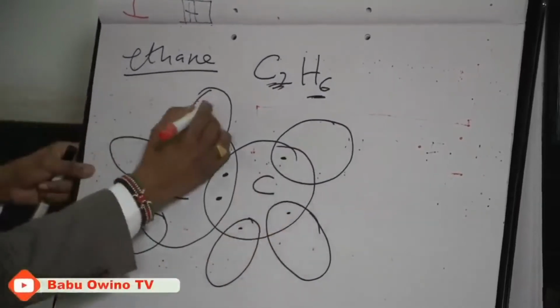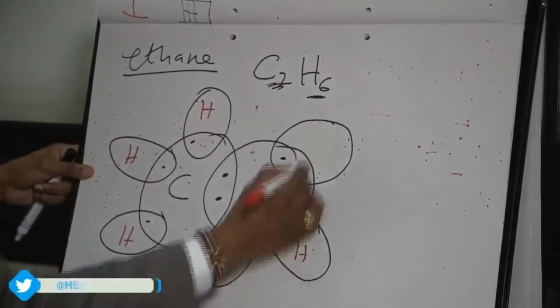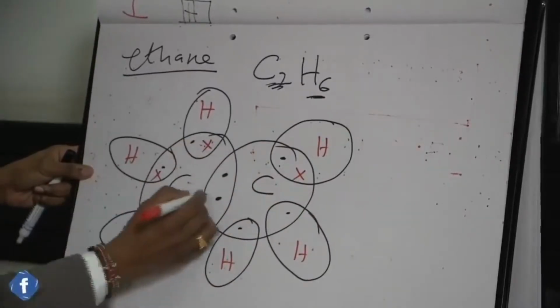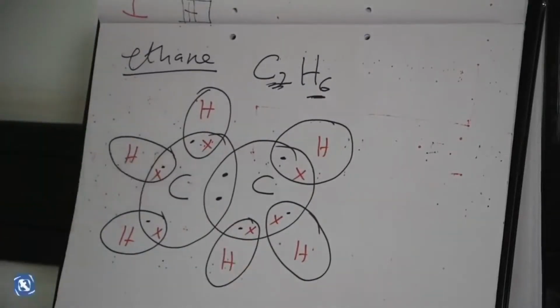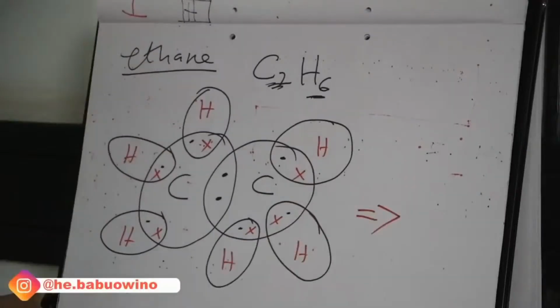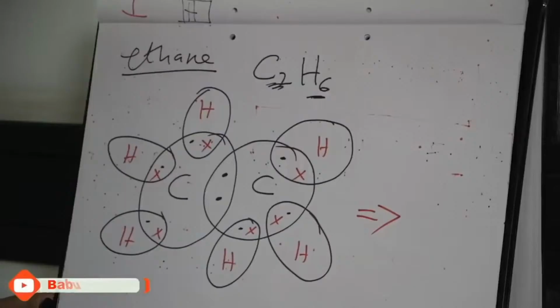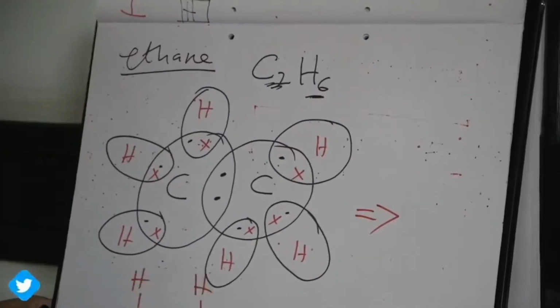So if we have hydrogen, they donate 1 electron each, six in total. So this is ethane, which can also be written as carbon and carbon bonding.